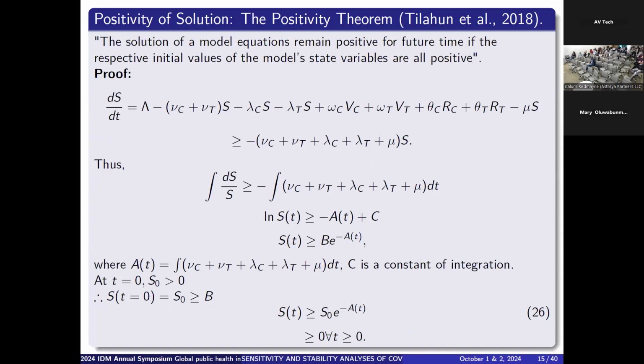We need to be able to show that all the classes or the subpopulations in the model representing the real life situation are in fact positive. So we're able to show for each of these compartments, the susceptible class, the infected class, and all the other classes, that the solution to each of these ordinary differential equations is in fact positive.